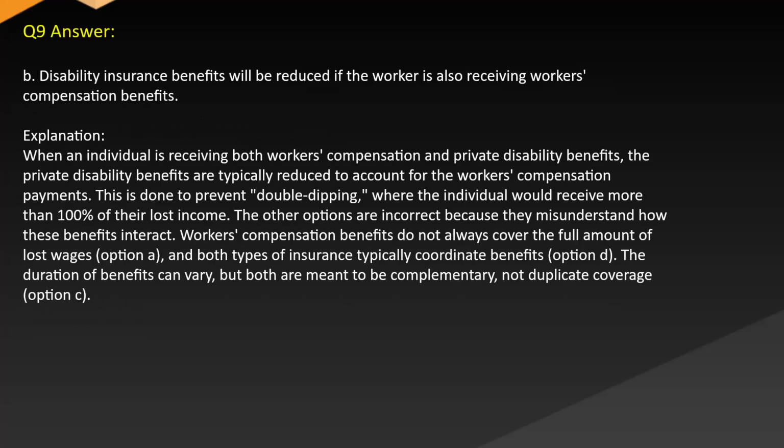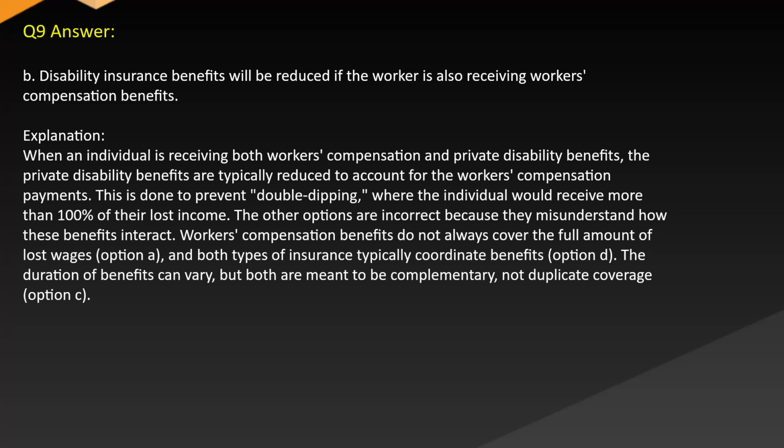Answer: B. Disability insurance benefits will be reduced if the worker is also receiving workers' compensation benefits. Explanation: when an individual is receiving both workers' compensation and private disability benefits, the private disability benefits are typically reduced to account for the workers' compensation payments. This is done to prevent double dipping, where the individual would receive more than 100% of their lost income.